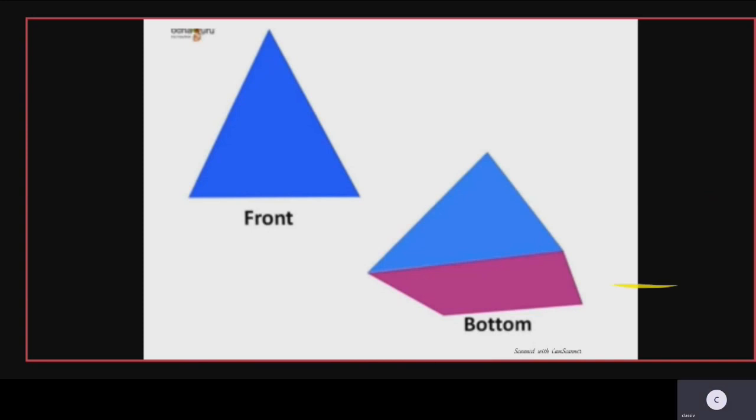Now let us take another example of a 3D shape. Let us take an example of a matchbox. You can see that the front view is drawn here, the side view is also seen, and the top view. So these are the views of a matchbox.